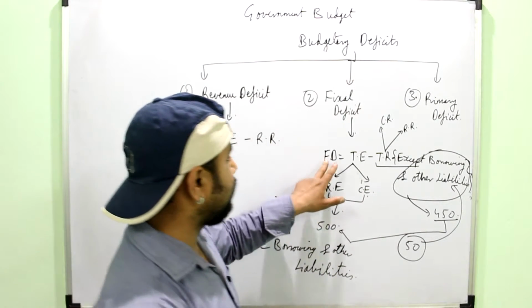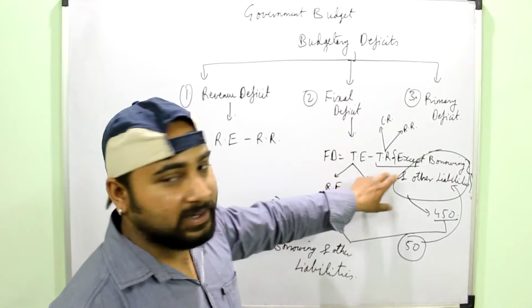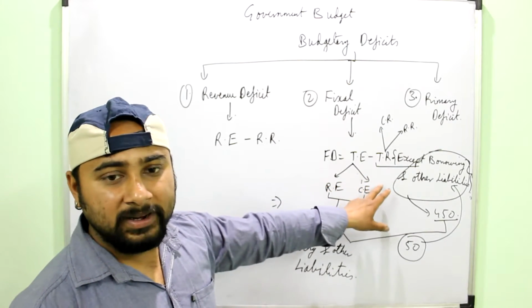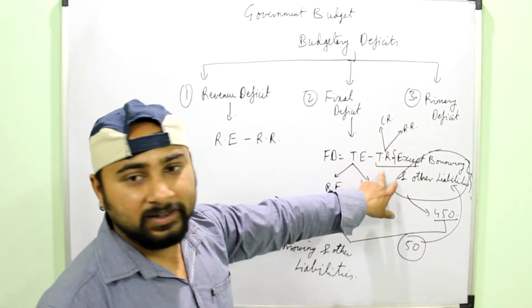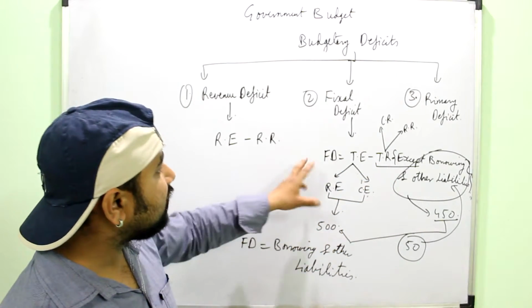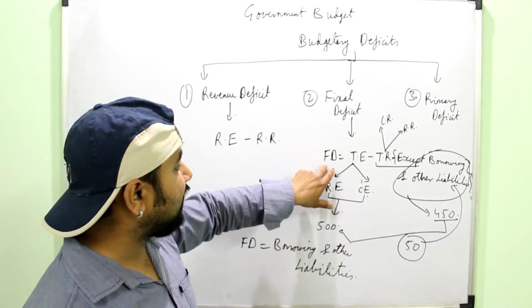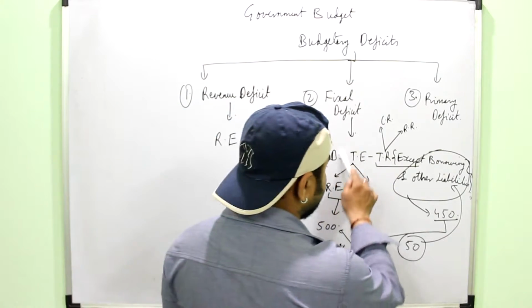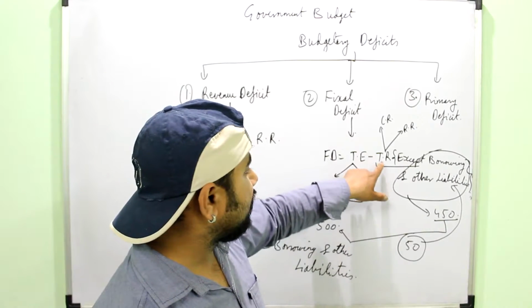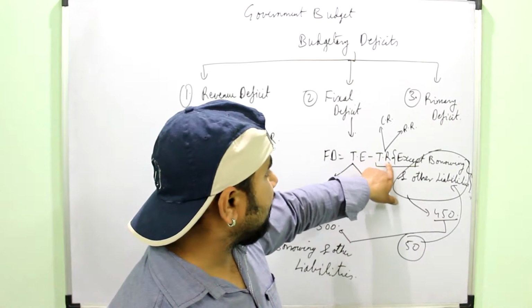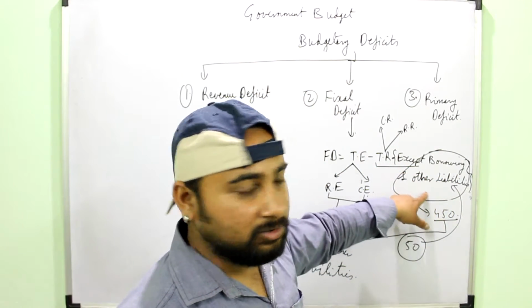Do not get confused about why fiscal deficit is equal to borrowing and other liabilities, because it shows how much shortage of money the government is having when taking the total expenditure and the total receipts of the government. This is the meaning of fiscal deficit. When you are doing it numerically, for calculating the fiscal deficit you take the total expenditure, meaning the revenue expenditure as well as the capital expenditure, and the total receipts. But from the total receipts, one thing should be excluded, that is the borrowing and other liabilities. This would be given to you in the question.